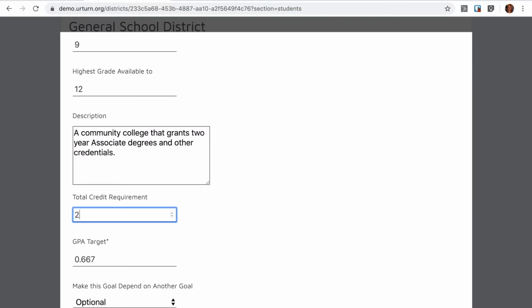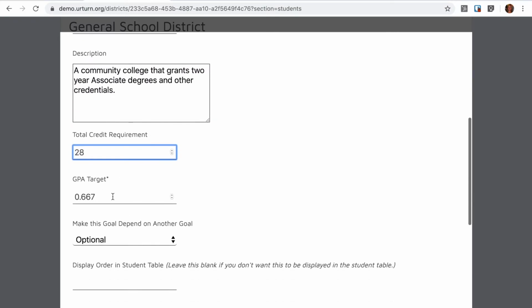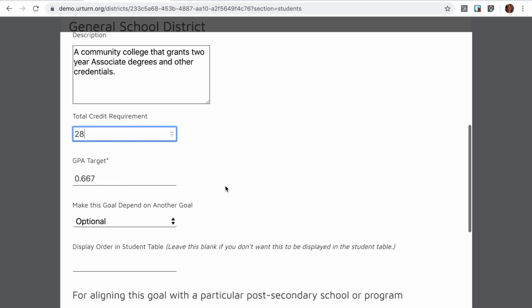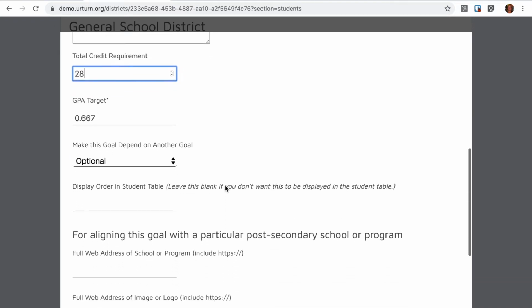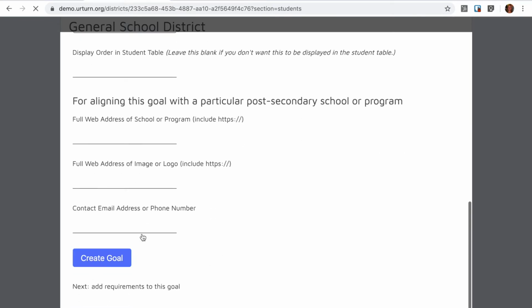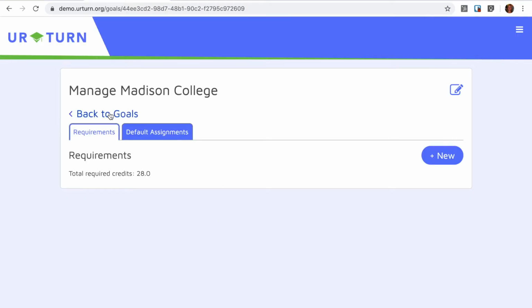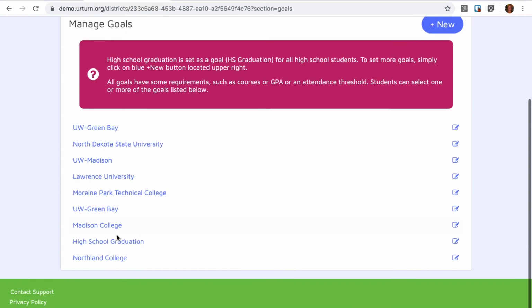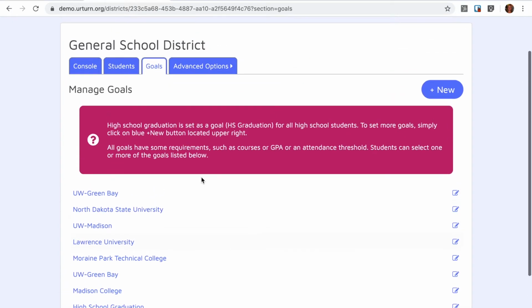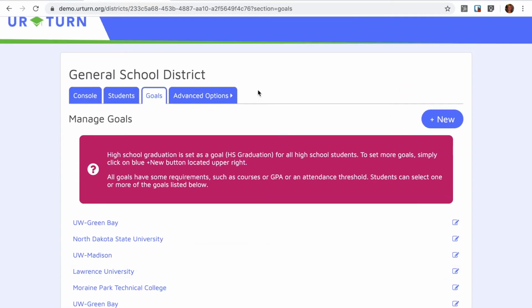The number of credits associated with entrance are the same as those upon graduation, and the GPA is not an issue for technical and community colleges. And now this new college has been added to the goal list, and students will see that appear from their list of colleges that they might select.